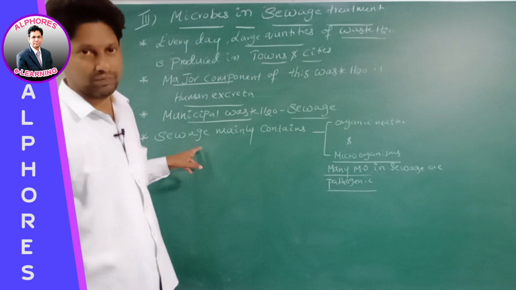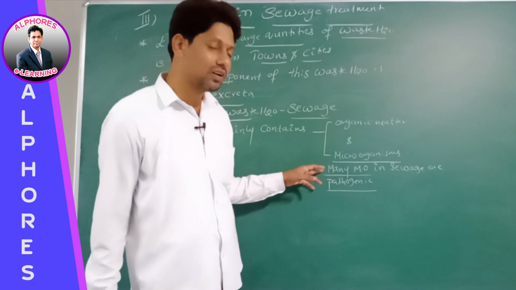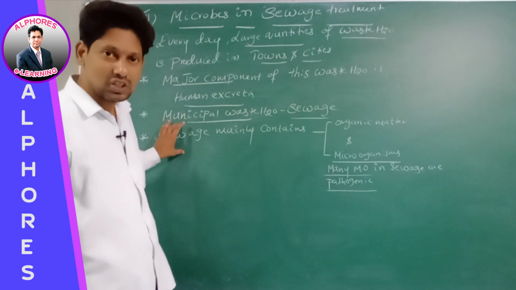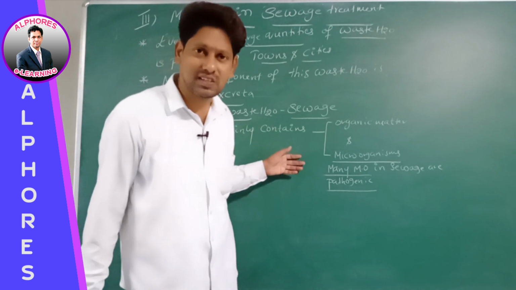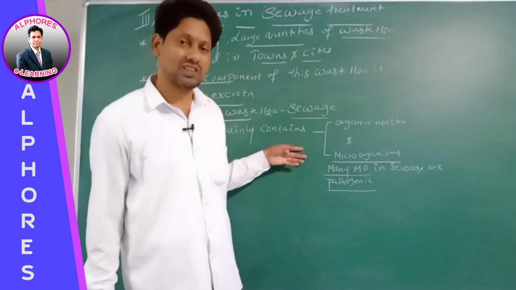Yes or no? As it contains organic matter and many pathogenic microorganisms, untreated sewage released into natural water bodies will pollute them.